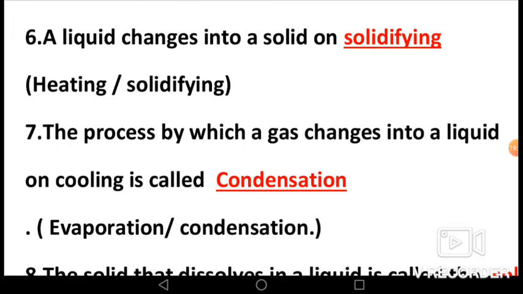Now let's see sixth, fill in the blank. A liquid changes into a solid on dash heating and solidifying. The answer is solidifying because if you fill water in an ice tray and keep it in the freezer, you will see that after some time the water turns into ice.